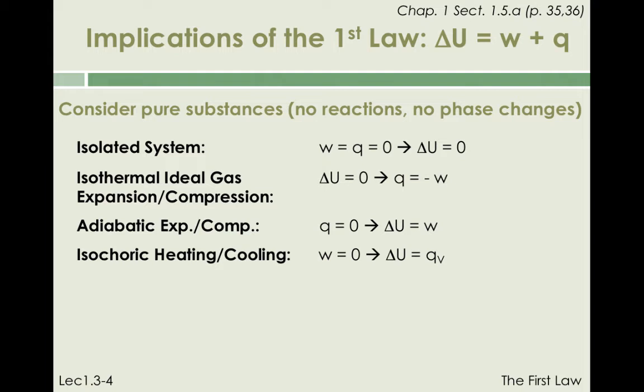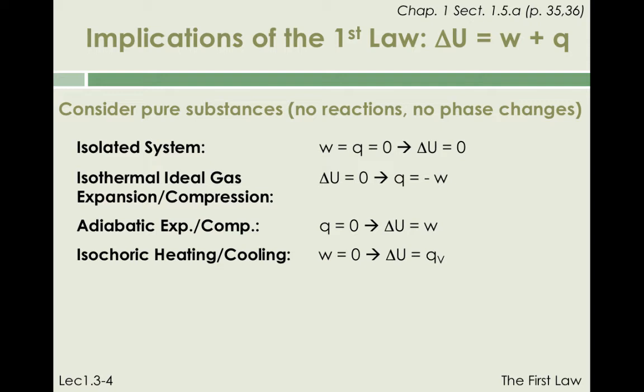Next, we consider the isochoric heating or cooling of any substance, gas, liquid, or solid. Isochoric means that the volume is constant. In the previous lecture, we learned that if the volume of a system remains constant during a process, then the work exchanged during the process is equal to 0. So the first law tells us that the change in energy of the substance is equal to the heat exchange between system and surroundings during heating or cooling of that substance.